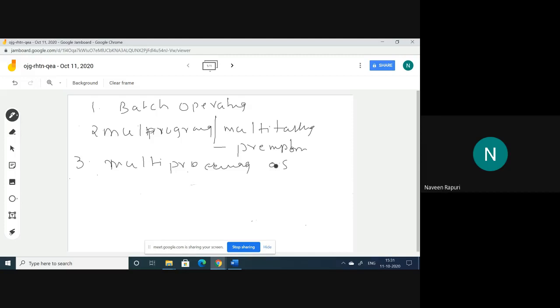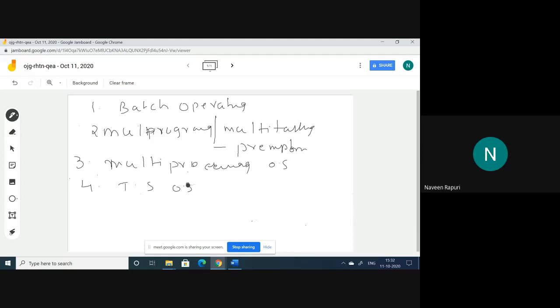Another one, the fourth one, is time sharing operating system. For example, one process entered into the CPU and is executing, but it takes a long time to complete the task.